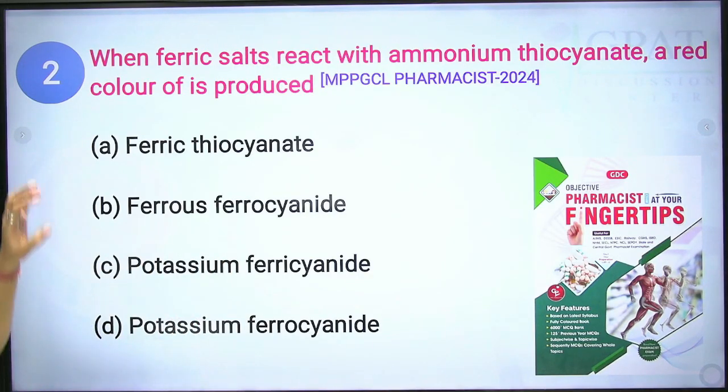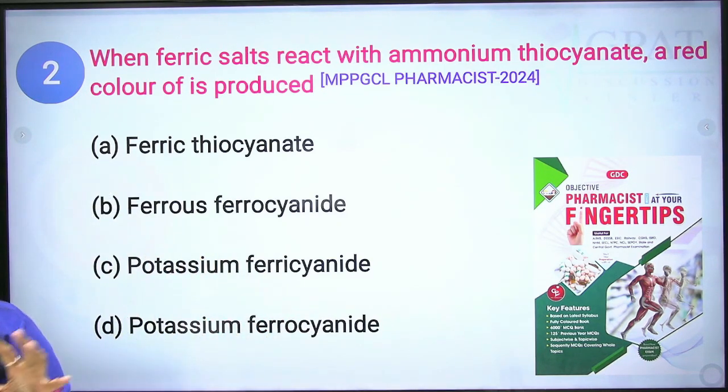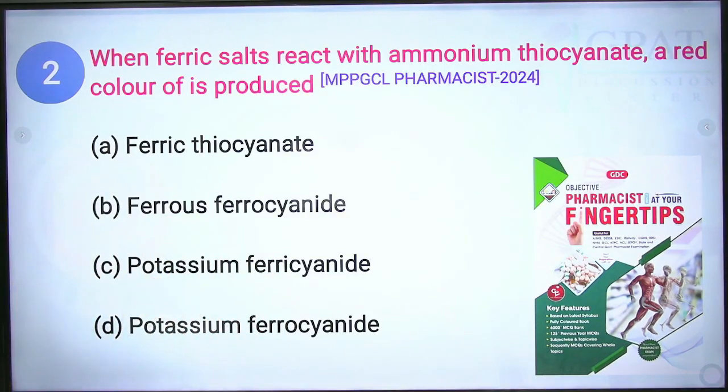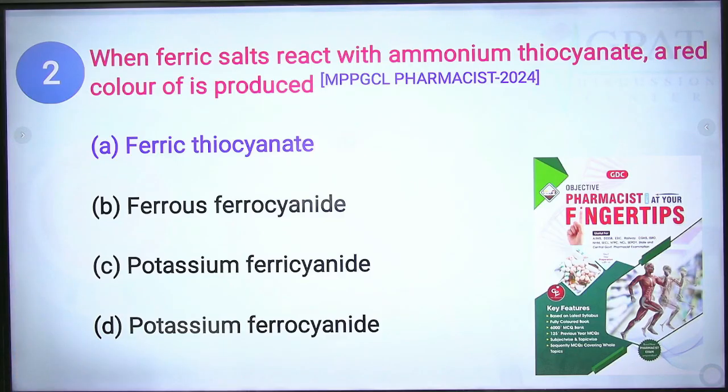Clear? So when they react together, the compound they form is known as ferric thiocyanate, and it gives a deep red color. Clear? So option number A will be correct.